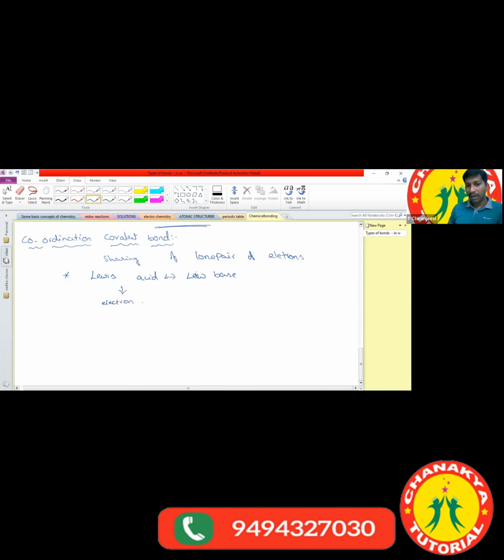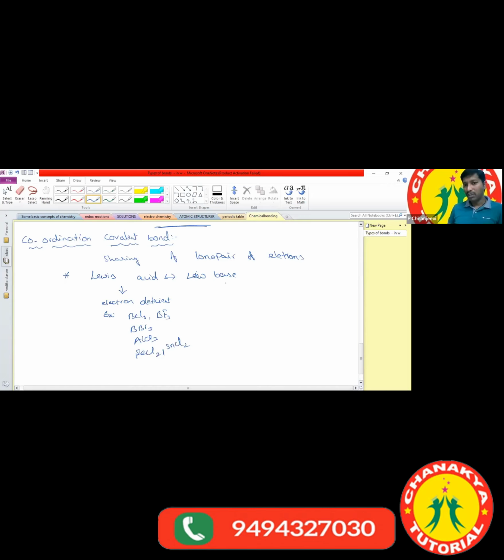Lewis acid is nothing but electron deficient molecules. What are the examples of electron deficient molecules? Molecules which have a sextet configuration. That means BCl3, BF3, BBr3, AlCl3, FeCl2, SnCl2. All these are examples of electron deficient molecules.